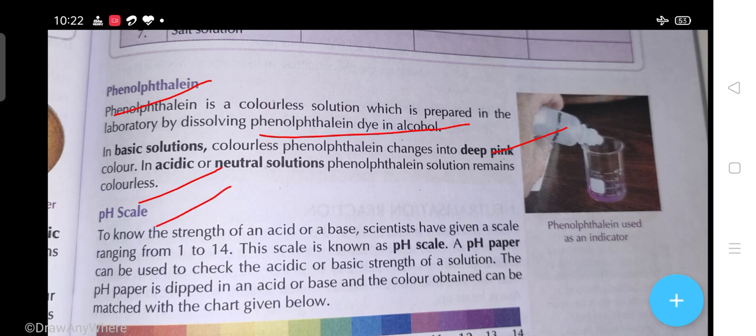Now the pH scale. What is the pH scale, students? To know the strength of an acid or base, scientists have given a scale ranging from 1 to 14, and this scale is known as the pH scale. A pH paper can be used to check the acidic or basic strength of a solution. The pH paper is dipped in the acid or base, and the color obtained can be matched with the chart given.